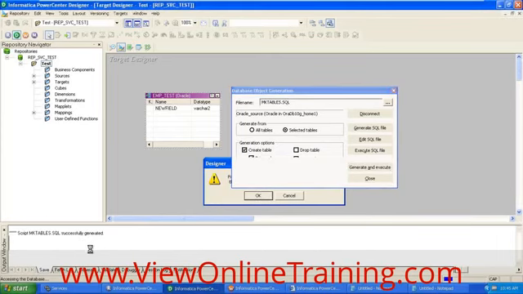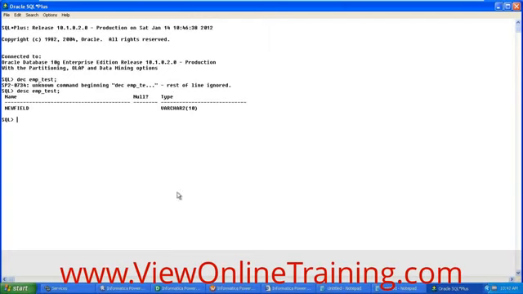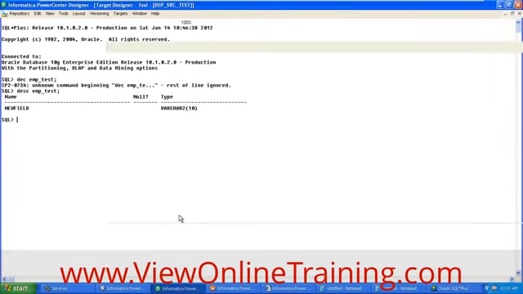Mention the username and password, click OK. Now you can see, here you have created it. The table is physically created in the Oracle database. That's how you created it.